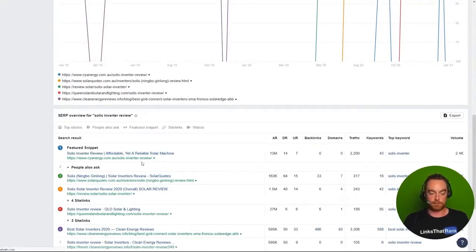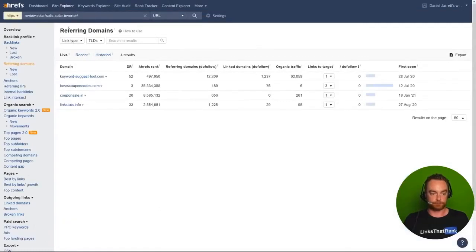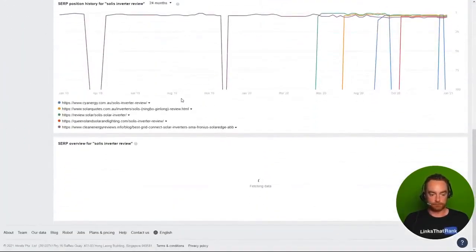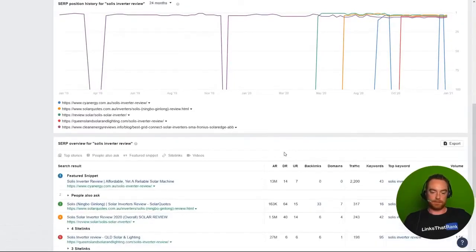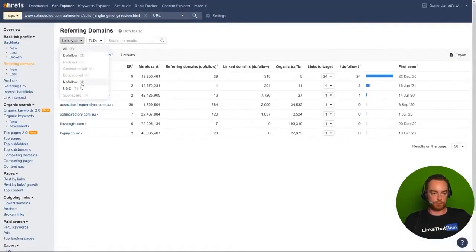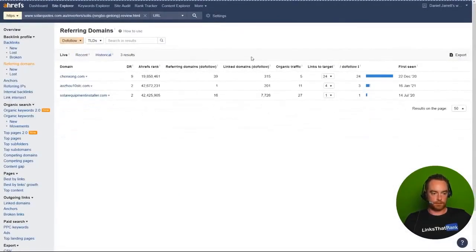So if we look at this one with 4 links, they're all nofollow, so it's actually ranking there with 0 links. If we look at the one above it, which I believe had 7 links, how many of those are dofollow? Only 3 of them are, and in my opinion they're not very strong links at all.